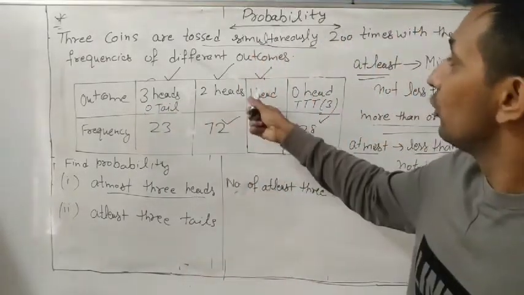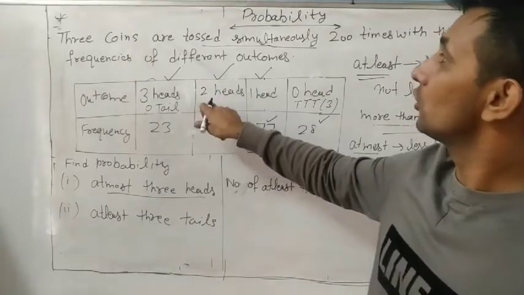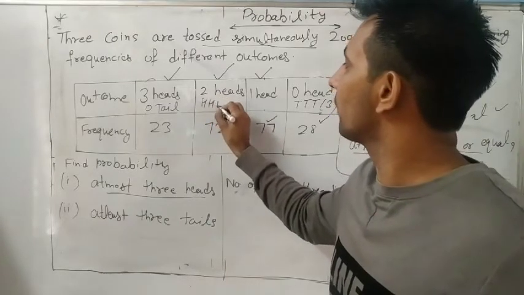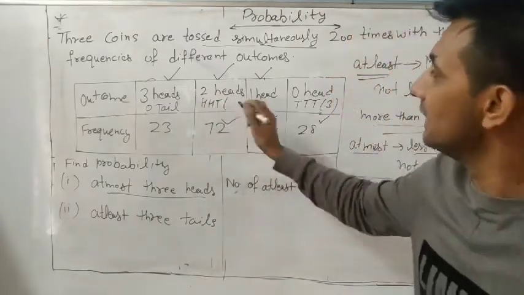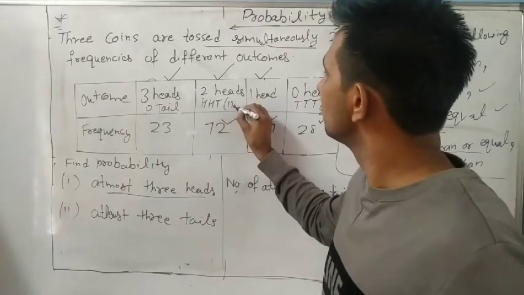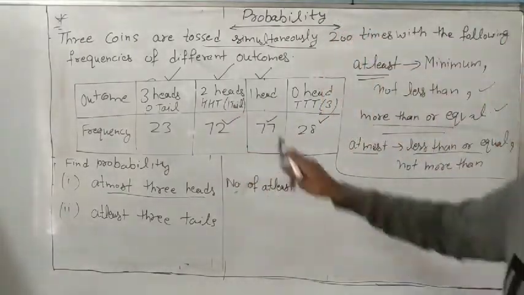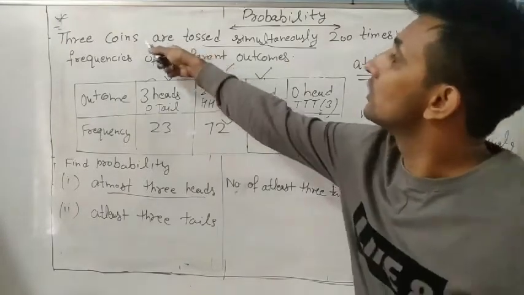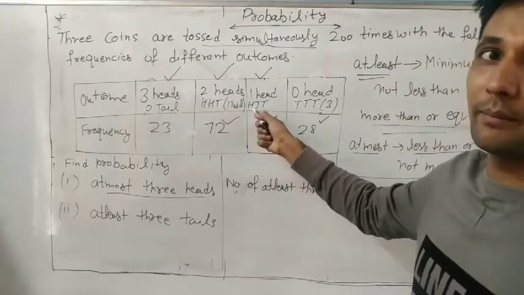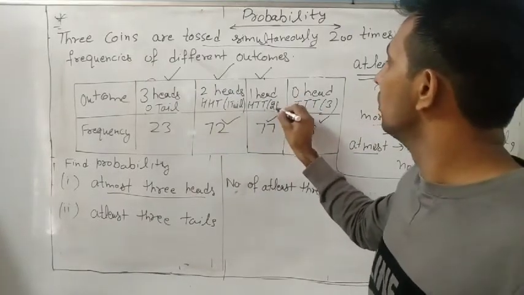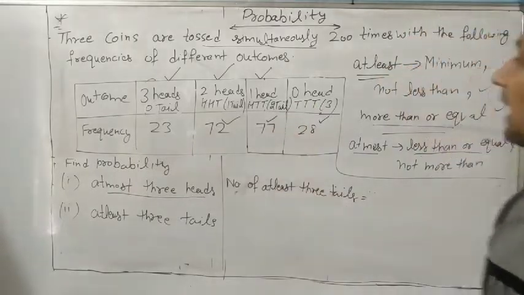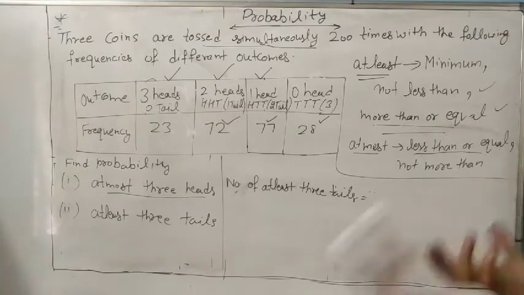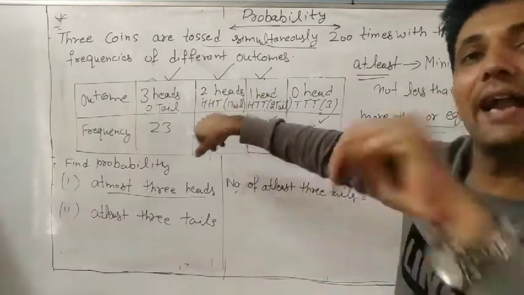Understand? If you throw 3 coins 200 times and get 2 heads, it means 2 heads and 1 tail. So it is 1 tail. Same as it is, 1 head means 1 head and 2 tails, because how many coins? 3 coins. 1 head, 2 tails. So it is 2 tails. Understand? So 0 heads means 3 tails. 1 head means 2 tails. 2 heads means 1 tail.